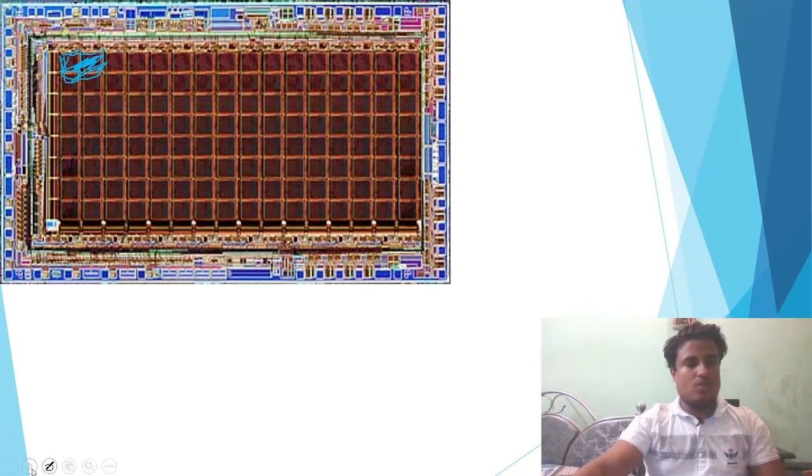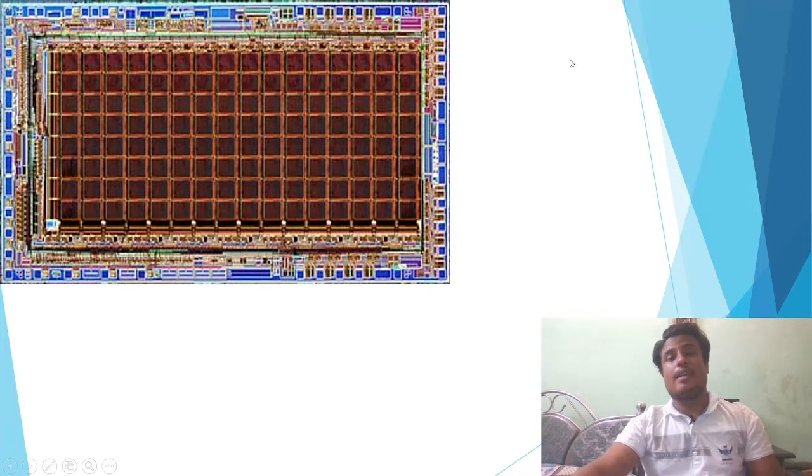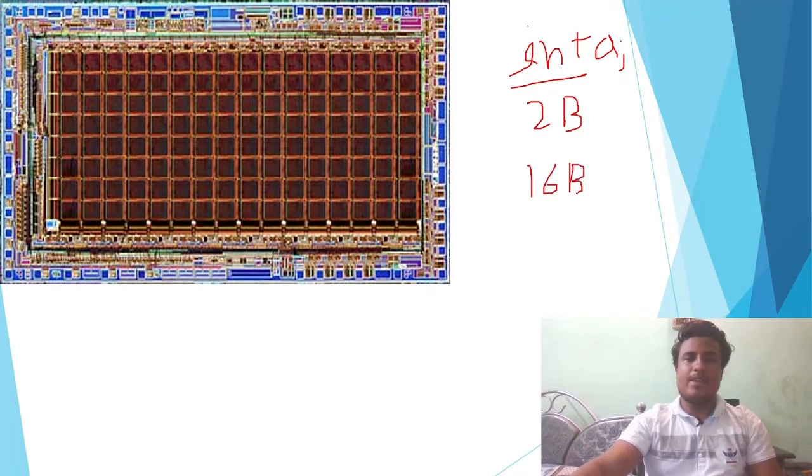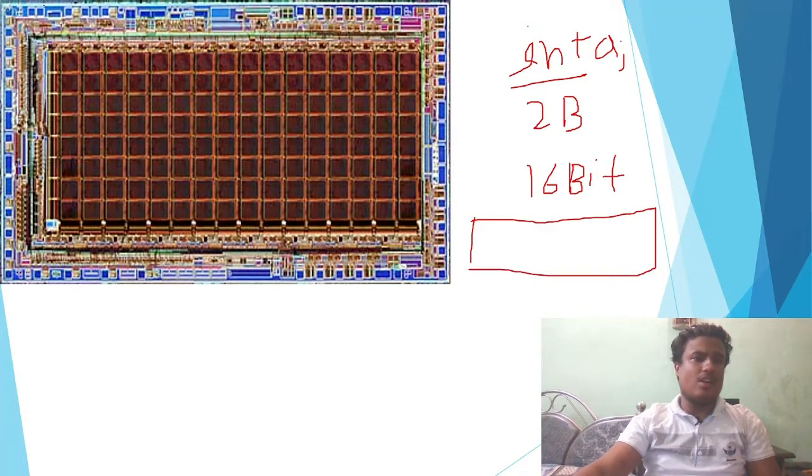I hope you remember the topic of data types, where I explained that the size of a data type depends on the machine. Suppose our machine is x64, and imagine that a data type is 2 bytes. 2 bytes means 16 bits, and each bit is counted.